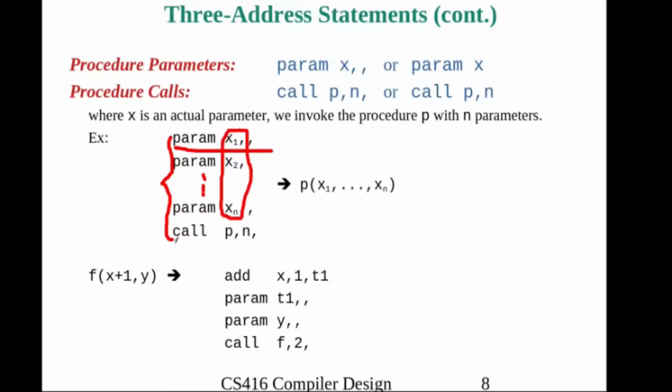And finally, function call p comma n. This is the way in a high-level language we will use the function call p(x1, x2, etc. xn), where x1, x2, etc. xn are parameters that we are sending to the called function. This is the way to define function calling. One example we can also see here.